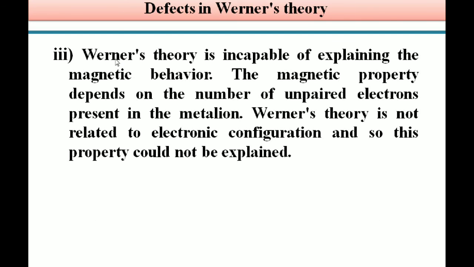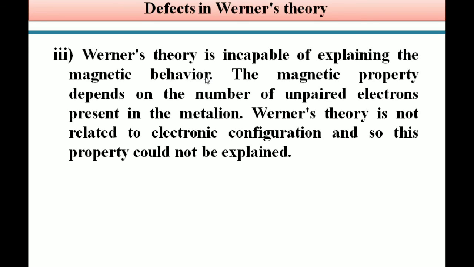Next drawback. Students, Werner's theory is incapable of explaining the magnetic behavior of the complex compounds.